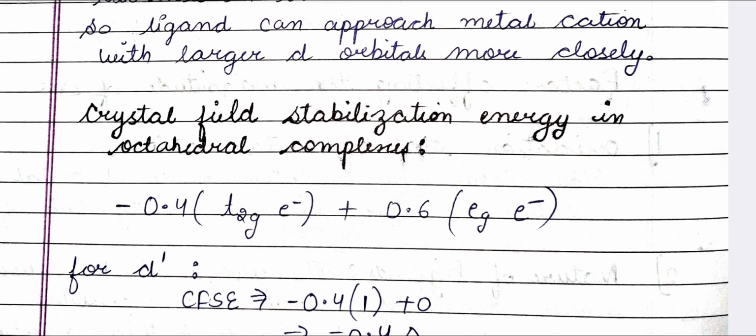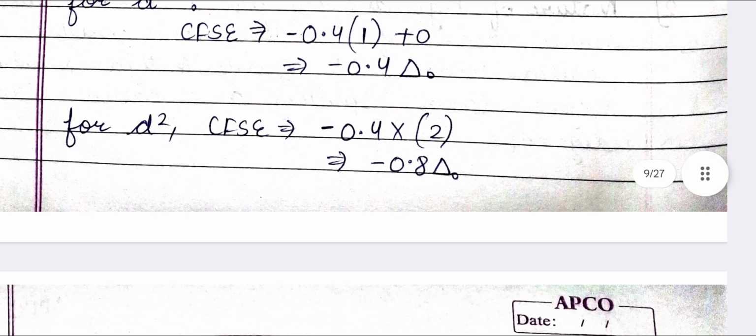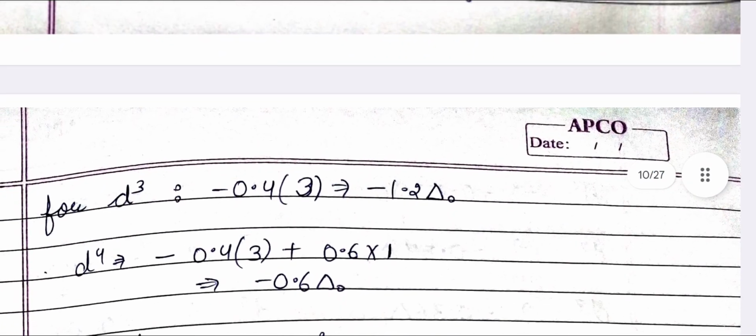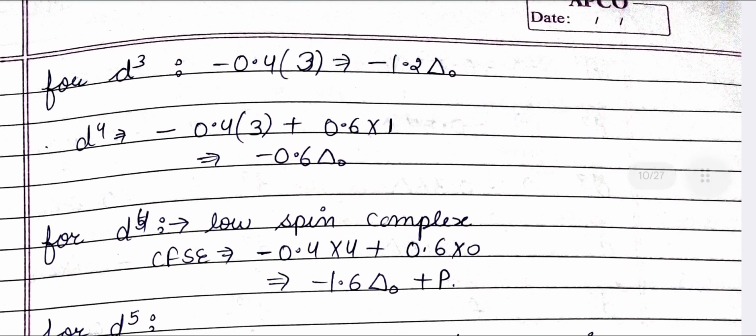Crystal field stabilization energy in octahedral complexes. It is given by minus 0.4 times the t2g electrons plus 0.6 times the eg electrons. So for d1, CFSE comes to be minus 0.4 Δo. For d2, CFSE comes to be minus 0.8 Δo. For d3, CFSE comes to be minus 1.2 Δo. For d4, minus 0.6 Δo.